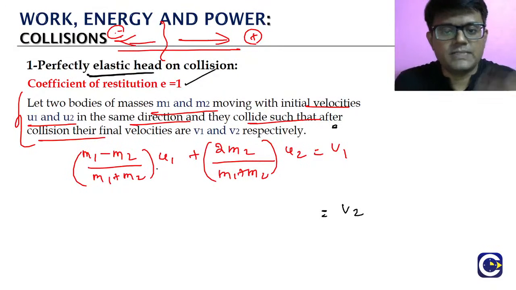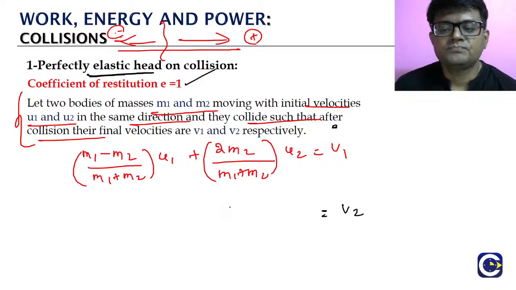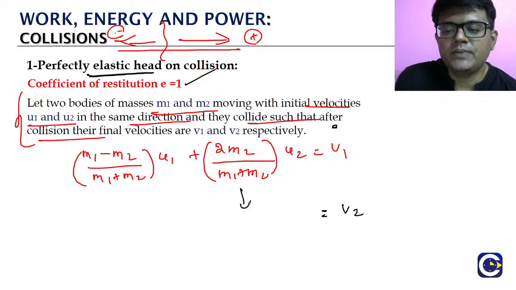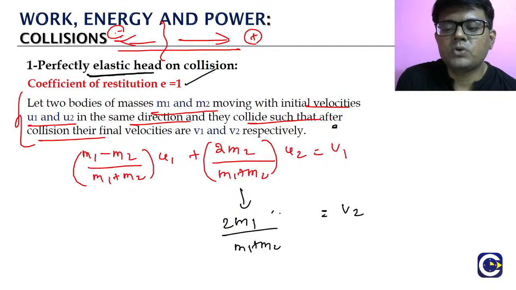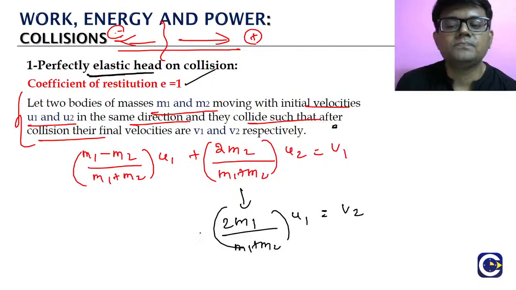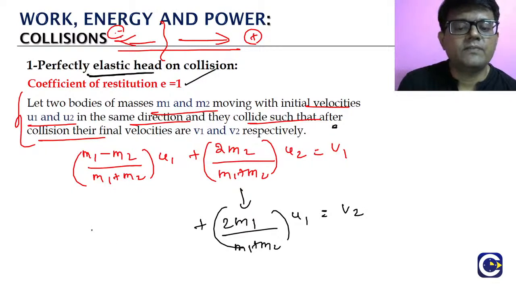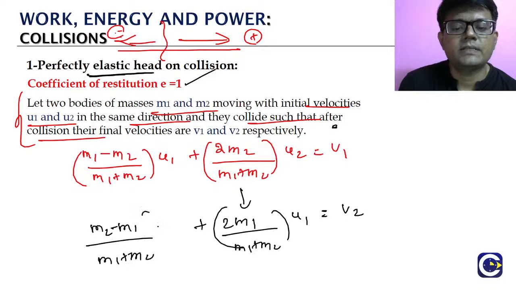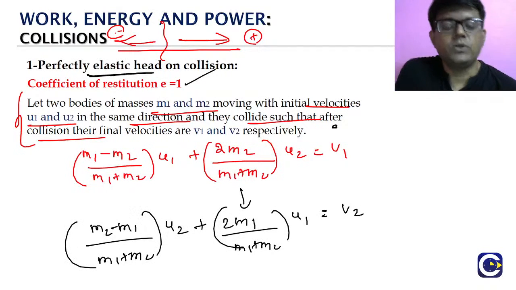The terms have to be interchanged. The corresponding term will be 2 m1 by (m1 plus m2) into u1, and then (m2 minus m1) by (m1 plus m2) into u2. This is going to be our V2 formula.